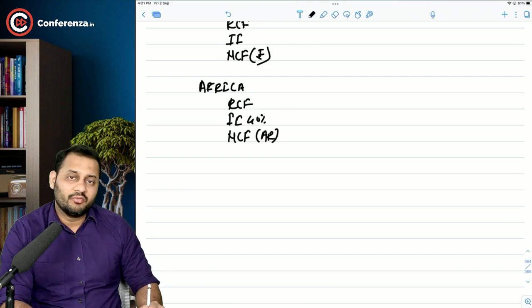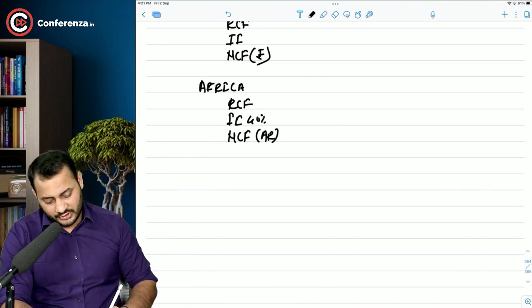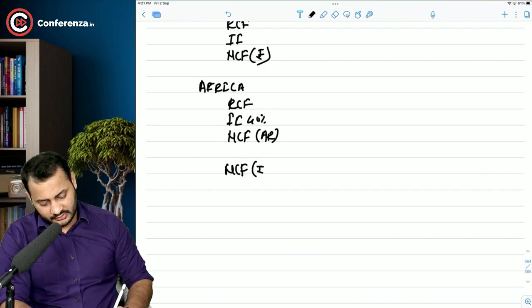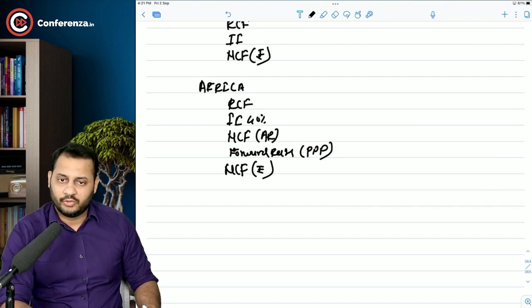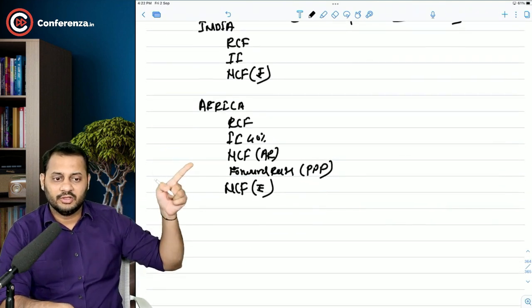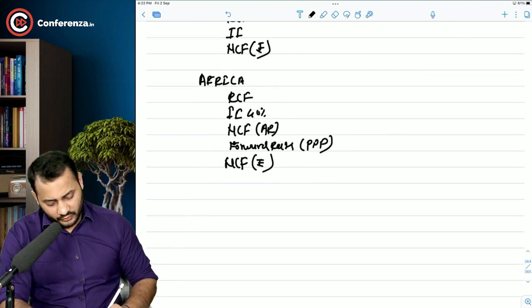Now, one more thing that you have to do, because we have to follow the home currency approach, we have to convert these nominal cash flows into rupees. So, it should be nominal cash flows in rupees. How to do that? It's very simple, sir. You have to calculate the forward rate at all points using purchasing power parity theory, because inflation rates are given. Okay, we will do that. So now this is also in rupees, Indian cash flow. This is also in rupees, African cash flow. Okay. What you will do is total cash flows in terms of rupees.